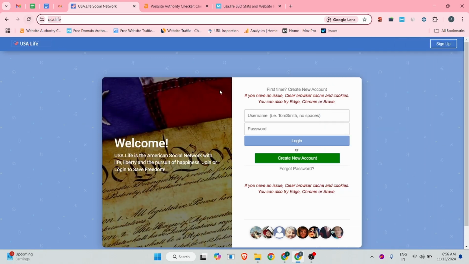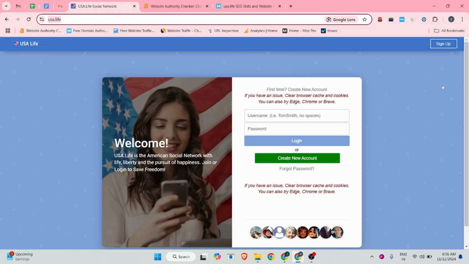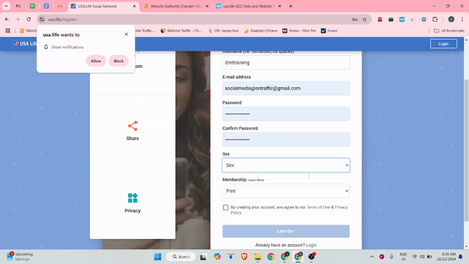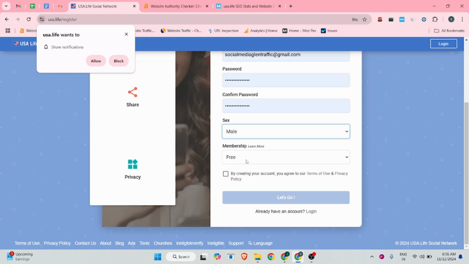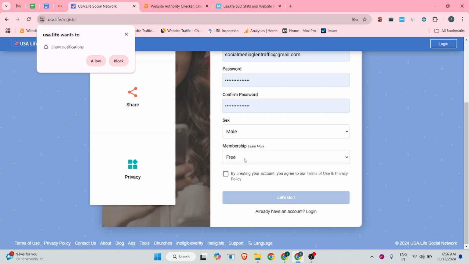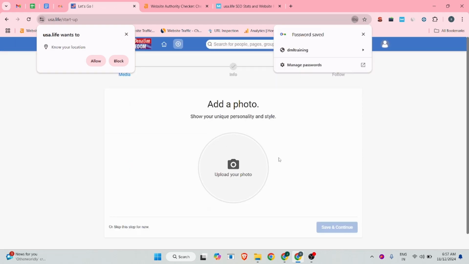This is the website URL, usa.live, and after that you can simply click on the create a new account button. There you can add your username, choose your email address, choose your password, and choose your sex. After that you can accept the terms and conditions, click on let's go, and there you can add your picture.